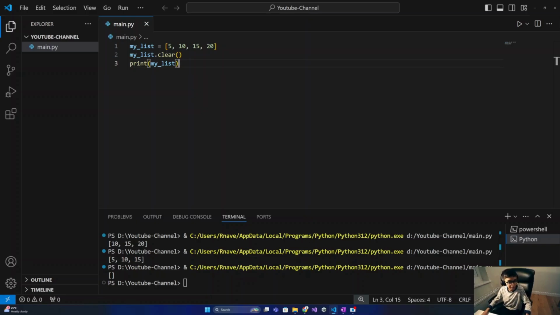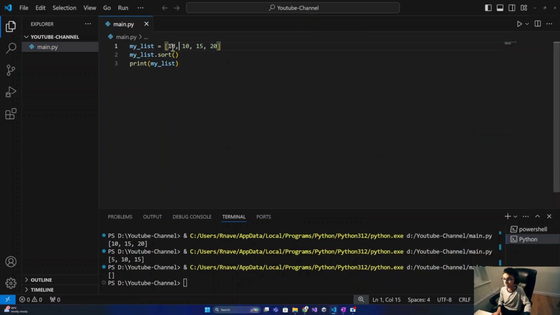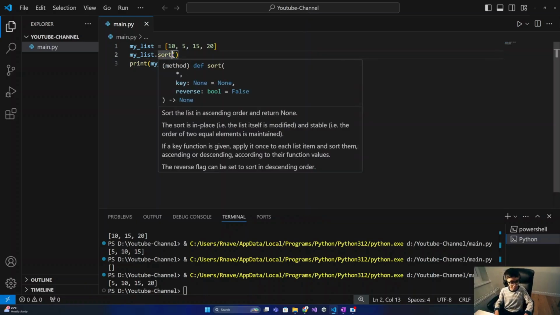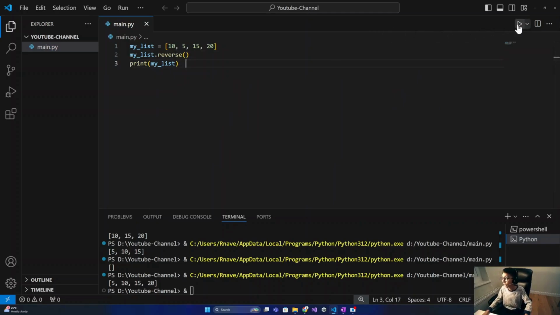Finally, let me show you the functions such as sort and reverse. Let's quickly put this in a random order. Sort will sort out the items and put them back into ascending order. And next, reverse will simply reverse the objects.